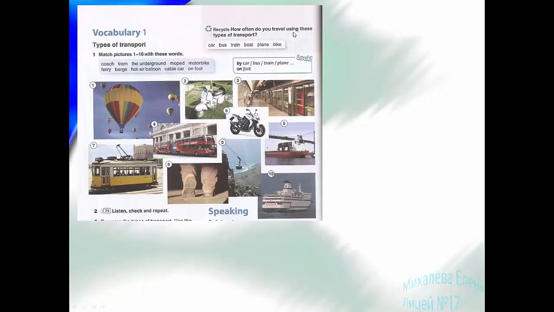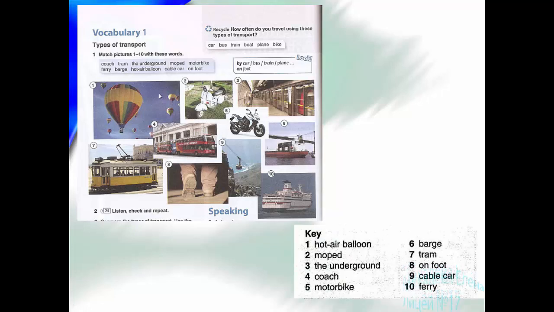So how often do you travel using these types of transport? Try to tell me. Car, bus, train, boat, plane, bike. How often? So now let's match the pictures with these words. So here you can see the answers. Hot air balloon, moped, underground, 4 coach, number 5 motorbike, number 6 barge, number 7 tram, 8 on foot, 9 cable car, 10 ferry. So let's repeat after the dictator these words.